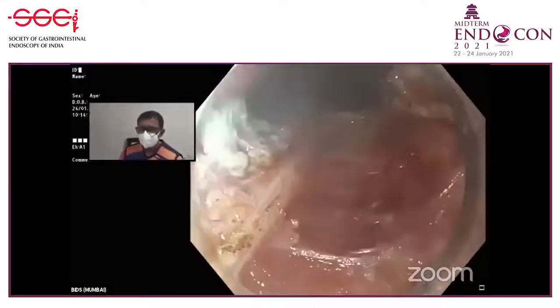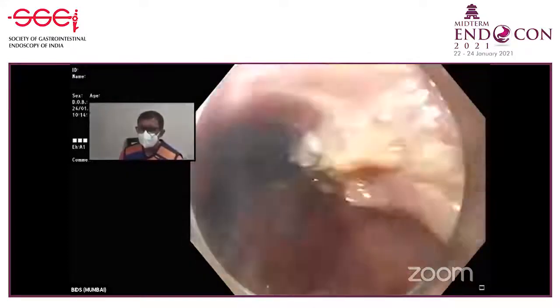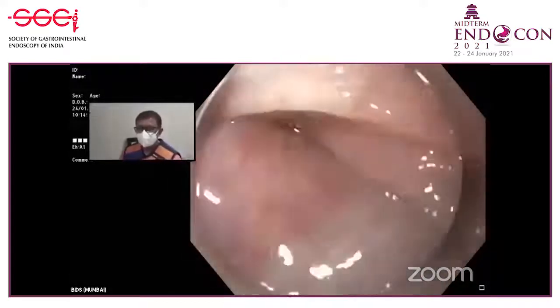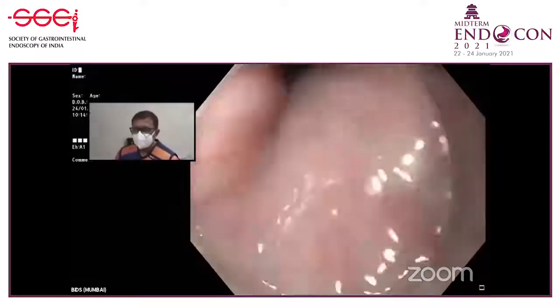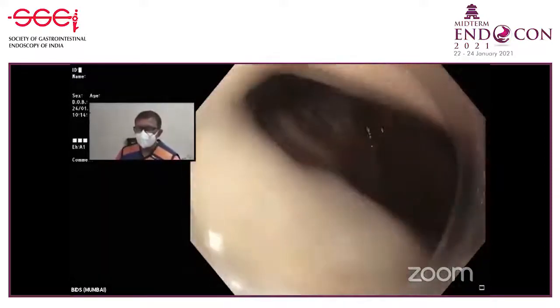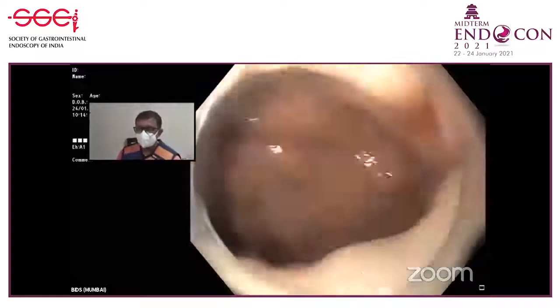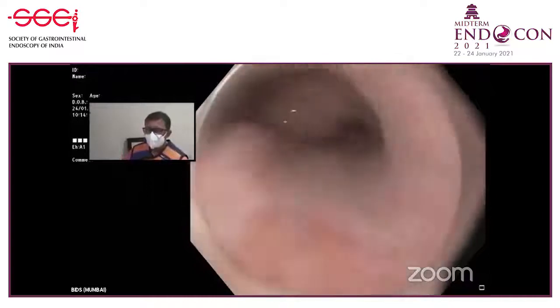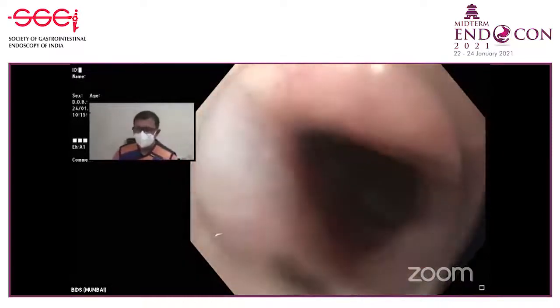Here the muscle is quite attached down, but it doesn't matter. Now let us see whether the OG junction is wide open or not, because that was our aim. Oh yeah, look. Wide open OG junction. We can see. So the POEM is now completed. I will just close the mucosa.